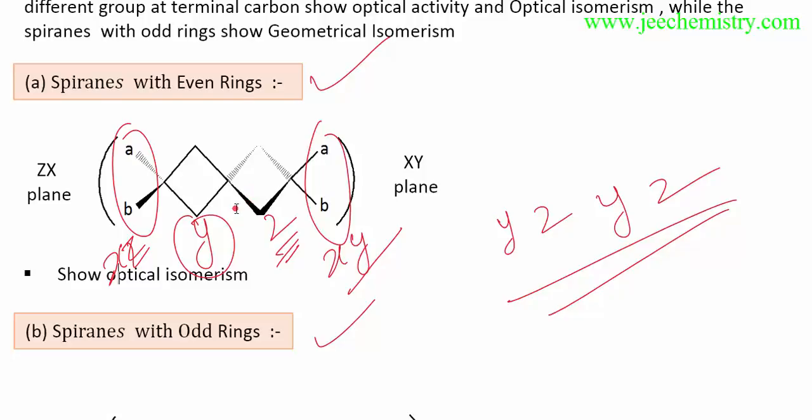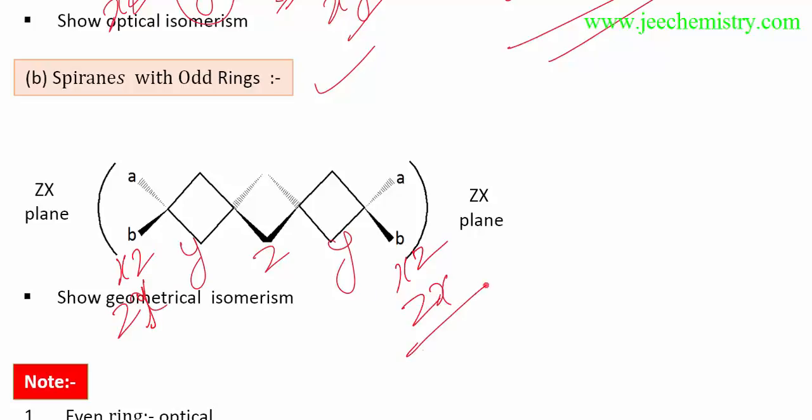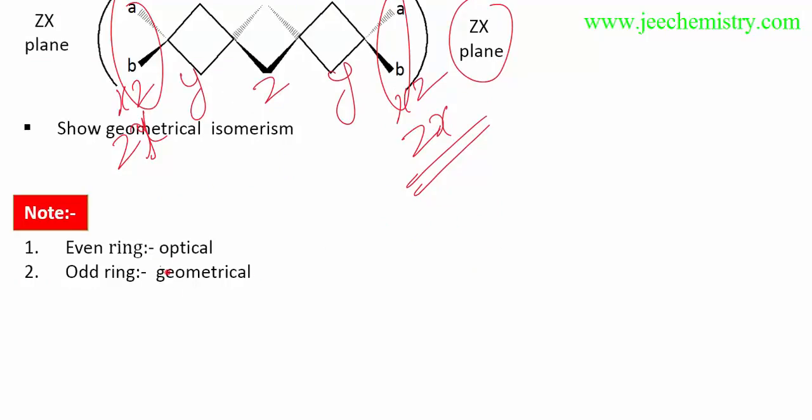Now similarly in the spiro with the odd ring, this is in the y plane, this is the z plane, this is the y plane, this is available in the xz plane, and this is available in the xz plane. You can say zx plane. This AB group is available in the zx plane, this AB group is available in the zx plane. So both ends are in the same plane, so a plane of symmetry is possible. So this is not showing optical isomerism, so they are showing geometrical isomerism. I have already written that even ring shows optical isomerism, odd ring shows geometrical isomerism.